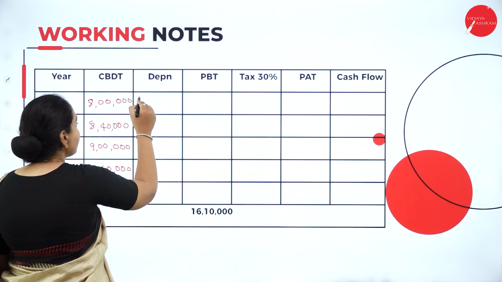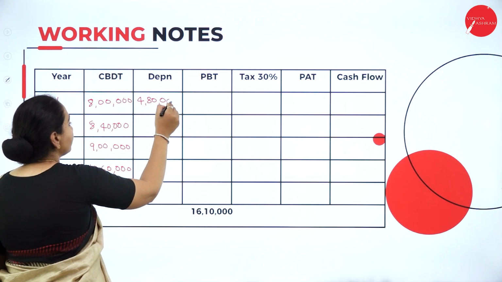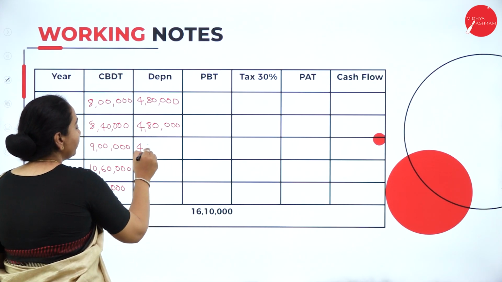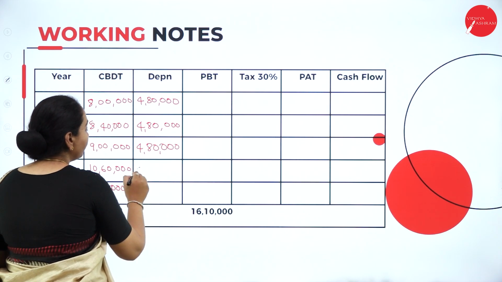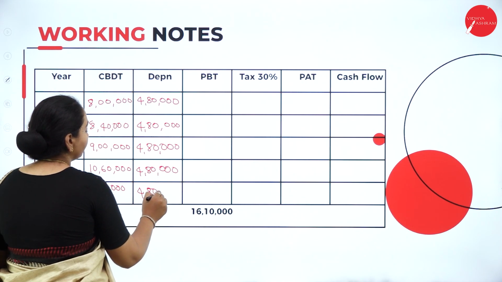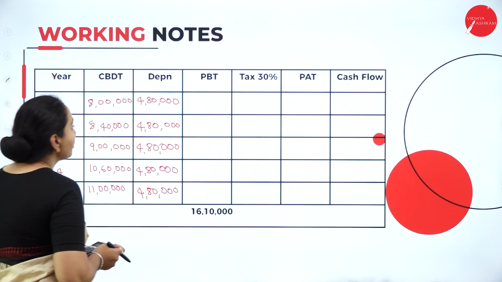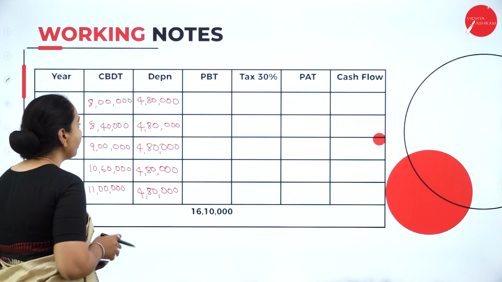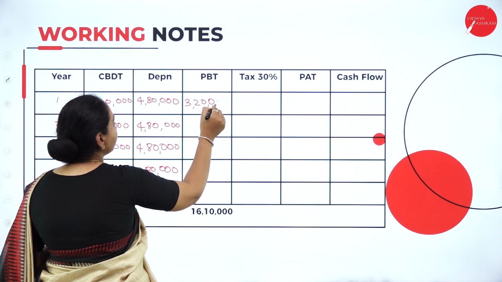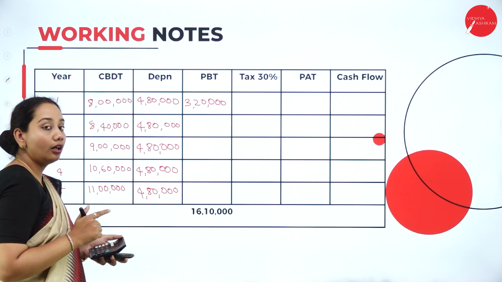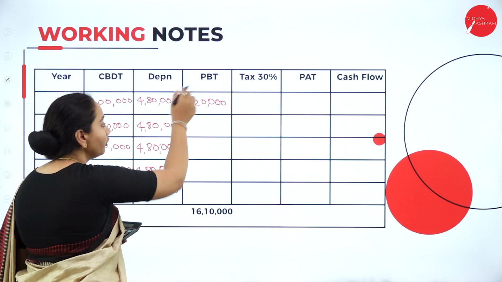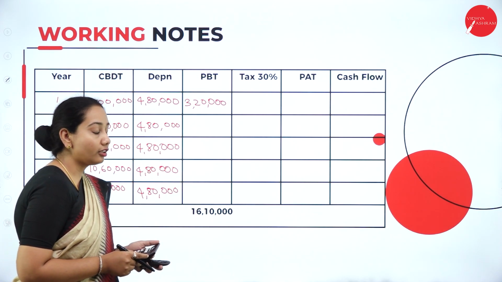So we'll write here first 4,80,000. As we are using the straight line method, it will be the same for all years, 4,80,000. If we deduct 4,80,000 from 8 lakh, we'll get 3,20,000. The cash inflows less depreciation will be considered as profit before tax.